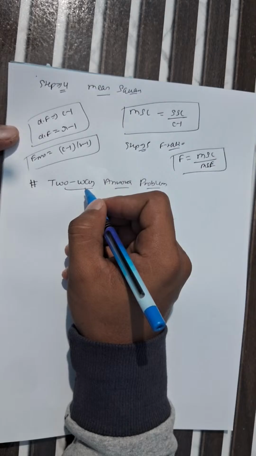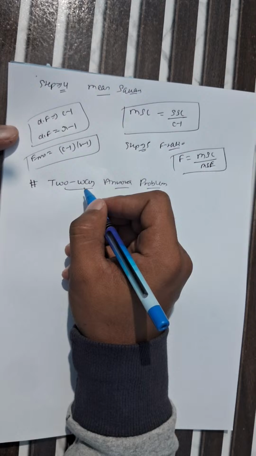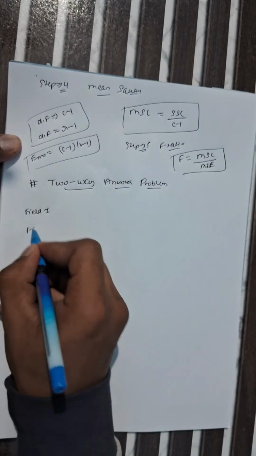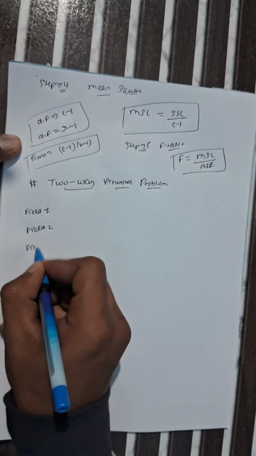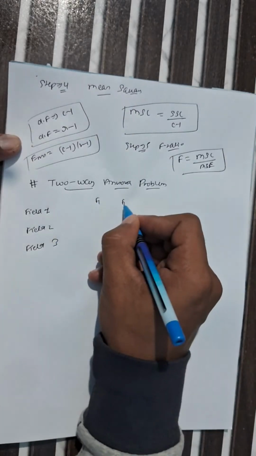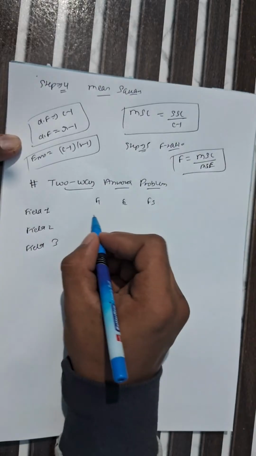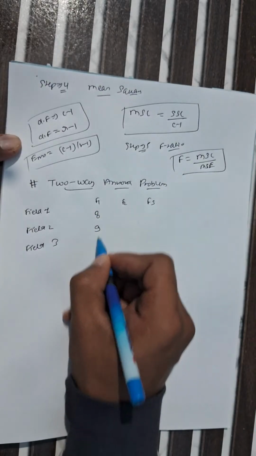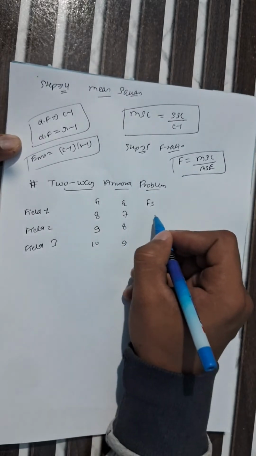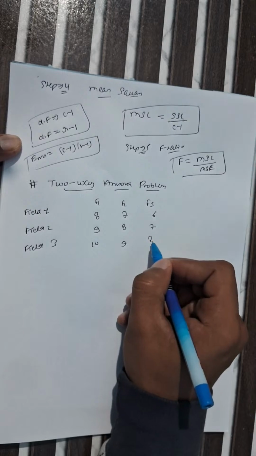So we consider another table, another question for two-way ANOVA. The following table shows yield under 3 fertilizers and 3 fields. This is our field 1, this is our field 2, and this is our field 3, and this is nothing but our fertilization 1, 2 and 3. This is 8, 9, 10, and this is 7, 8, 9, and this is 6, 7, 8.